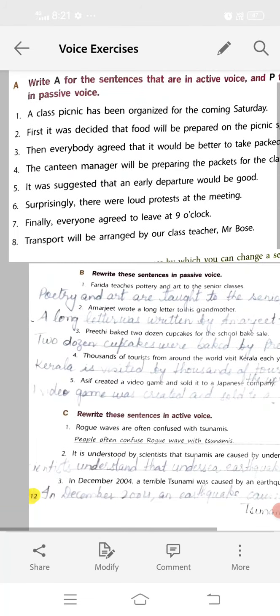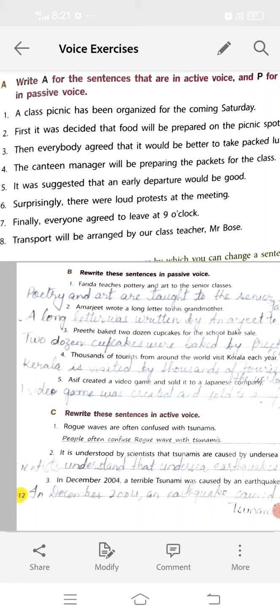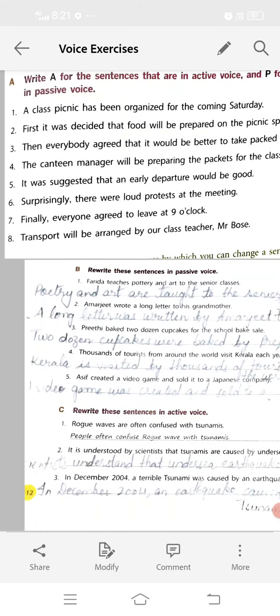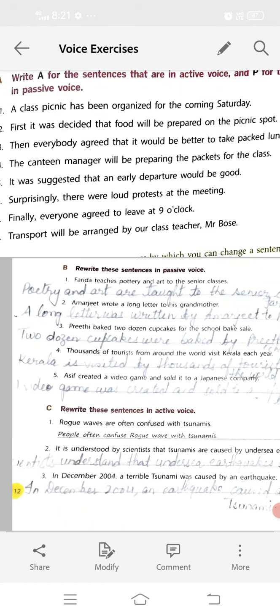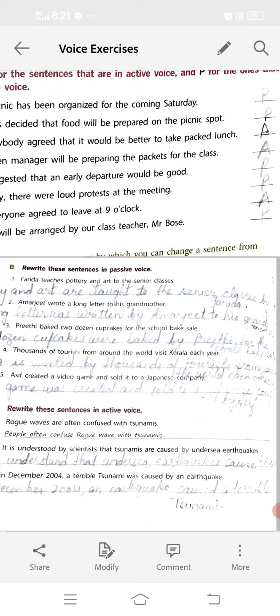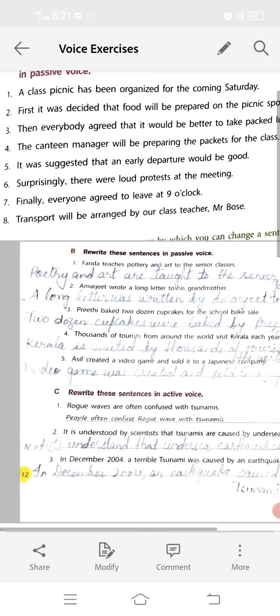Now the next one is, finally everyone agreed to leave at 9 o'clock. Now here no helping verb is there, and everyone is given here. Everyone means har koi. This is the subject only. So this sentence is in active voice.